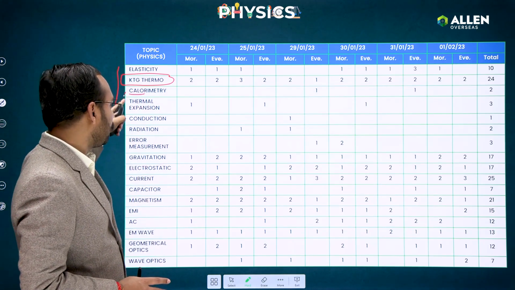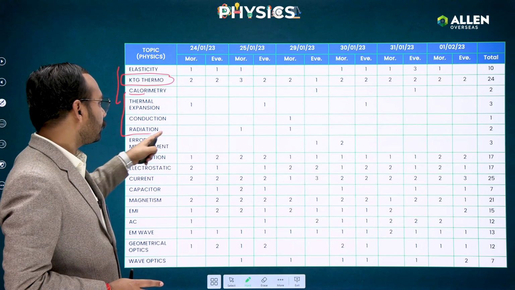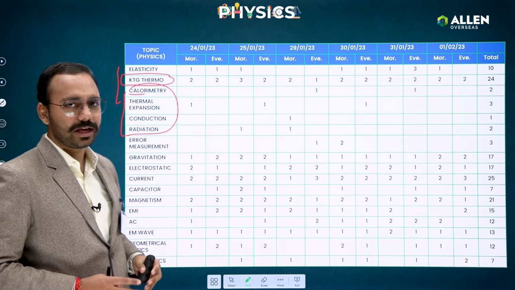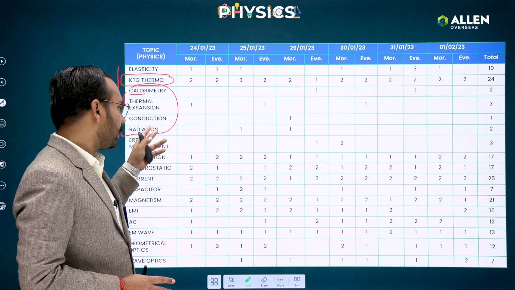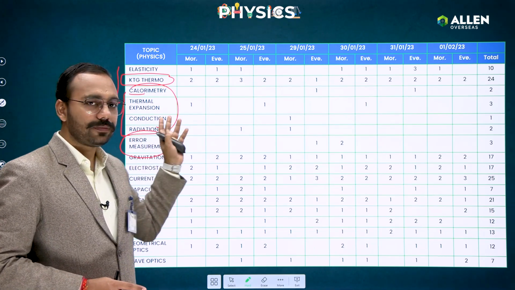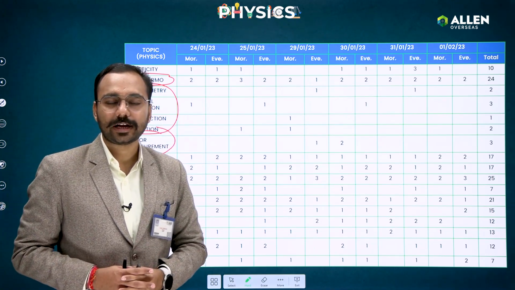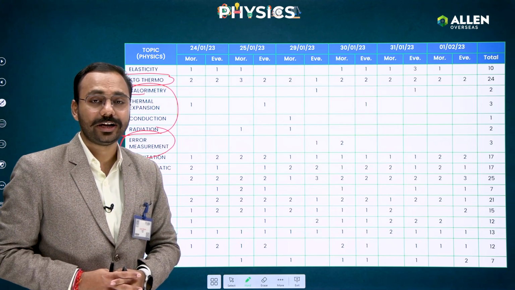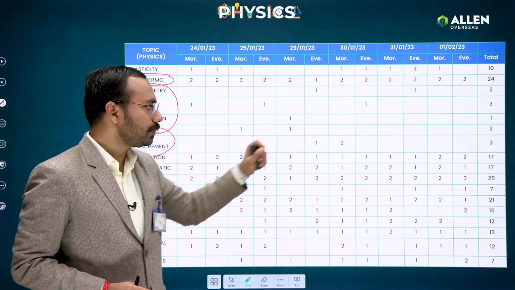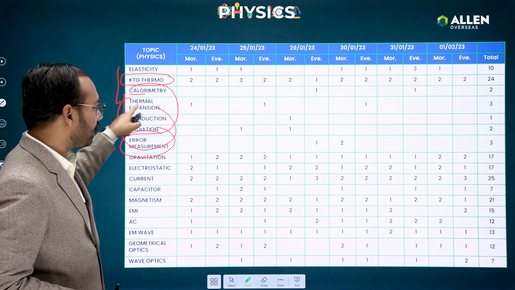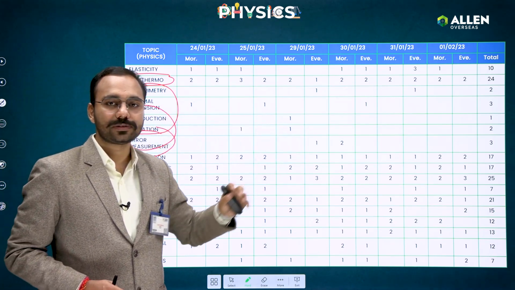Calorimetry, thermal expansion, conduction, radiation: again you can see not many questions, 3, 1 and 2 questions have been asked from these. But again you see errors and measurement. If you have heard me in the previous sessions, as I told you, this chapter is a favorite for JEE Advanced. That's why again very few questions. Also these chapters are very favorite for JEE Advanced, so not many questions they have asked from that.